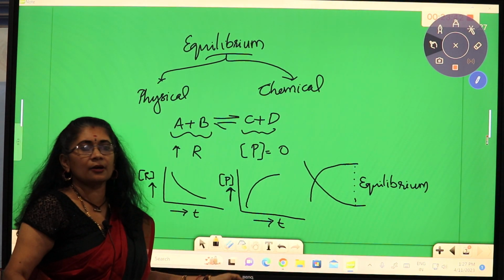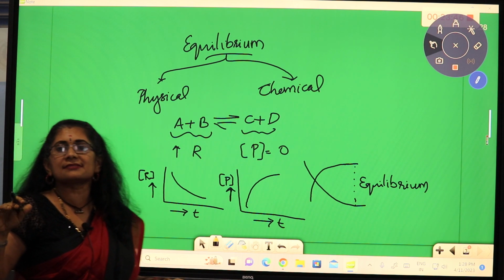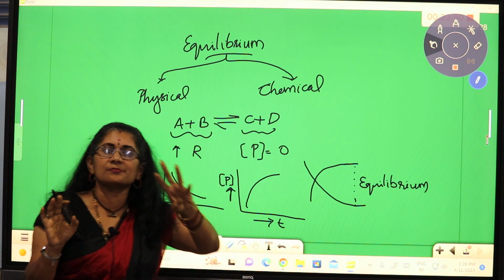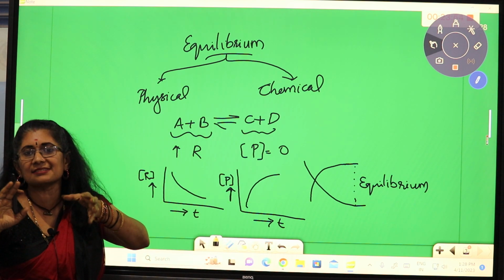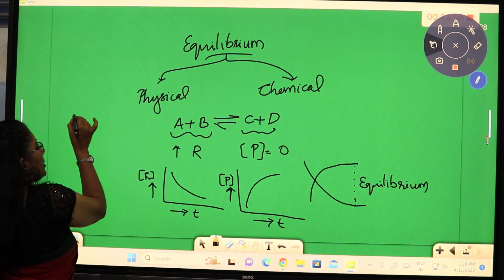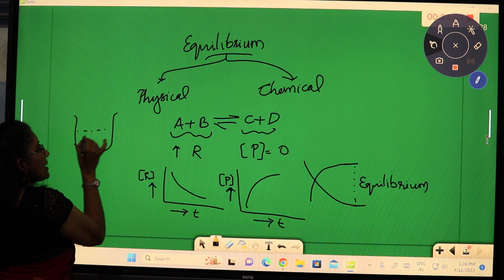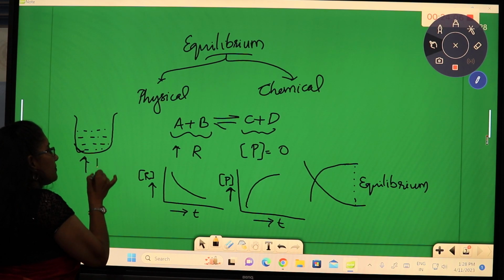Now we are taking a state change. Physical equilibrium is the phase transition or the state changes. From solid to liquid or liquid to gas or solid to gas, the phase transition takes place. So we take the example of water boiled in a beaker.